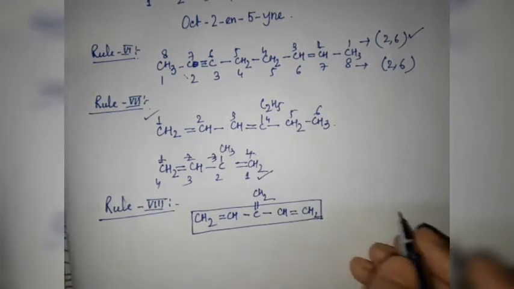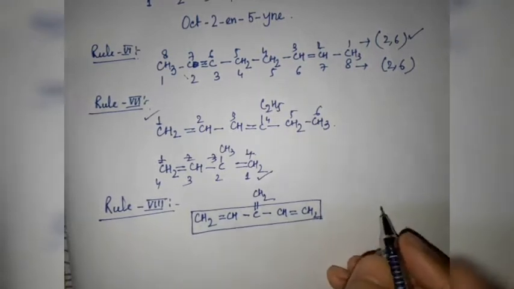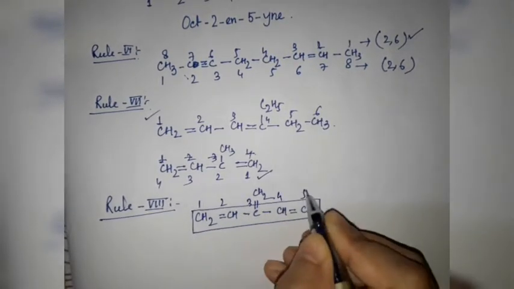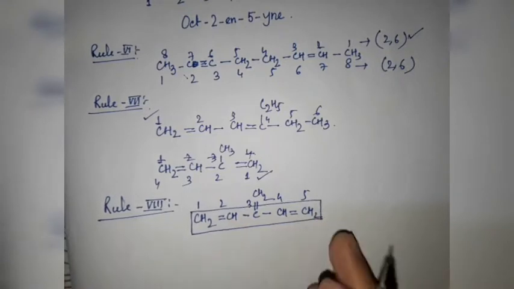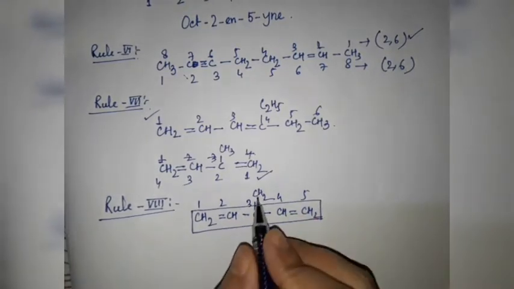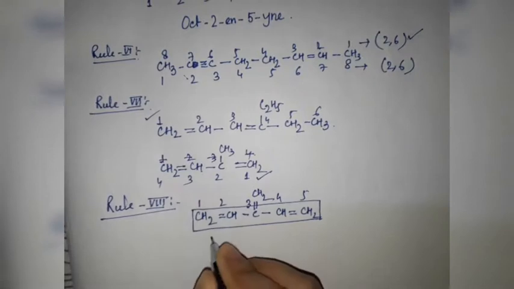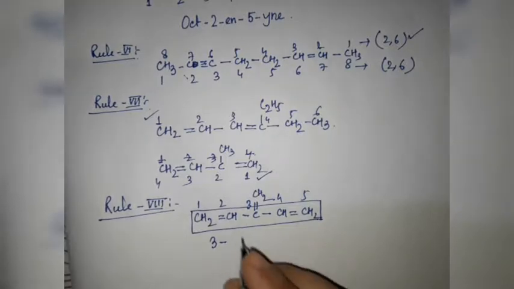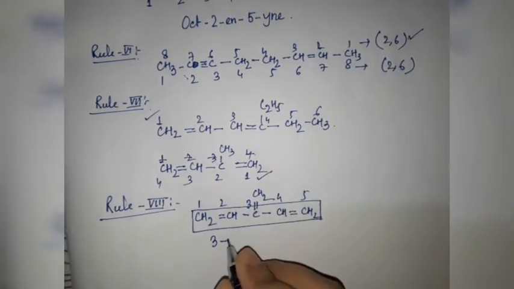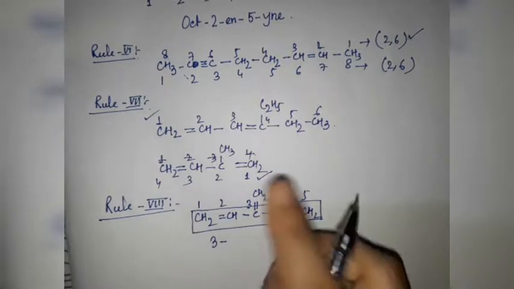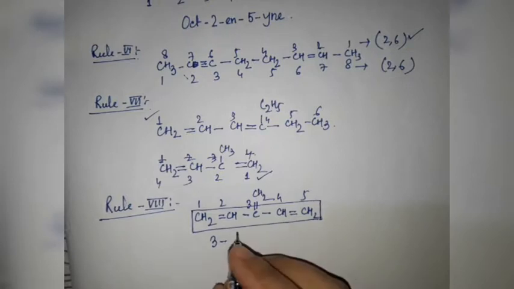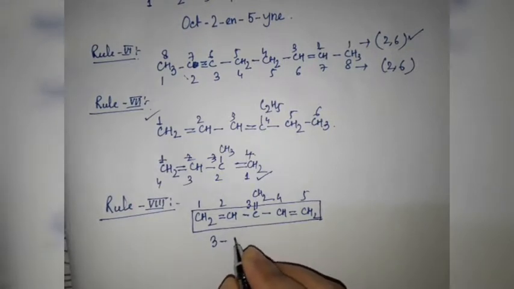So here we will start from this side: 1, 2, 3, 4, 5. If we start from this side, then also we will get the same numbering. So it is present in position 3, so 3-, and it is named methylidene. One carbon atom is there and it is attached to the parent chain with a double bond. Its name is methylidene.